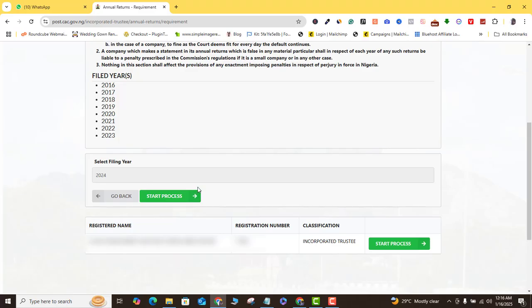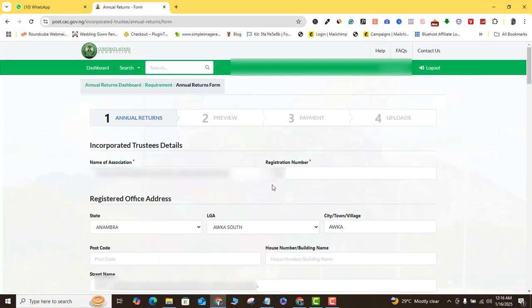So what you're going to do right now is that since we know that we only have 1 year to file for, you're just going to come in here and click on start process. Okay, so once you get to this page, you will see that this is the only form that you will need to fill in this annual return filing. But then they are segmented into different categories. So the first category here is the Incorporated Trustees detail itself. That means the particular NGO details itself.